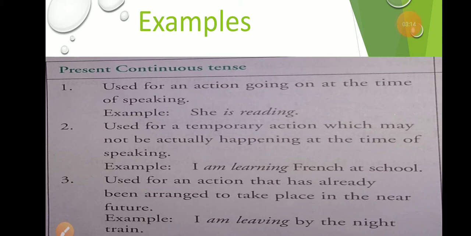French means the French language, the language of France. Number 3, this tense is used for an action that has already been arranged to take place in the near future. In this rule you will come to know that it describes an action that has already been planned or arranged that will happen in the coming time, in the near future.